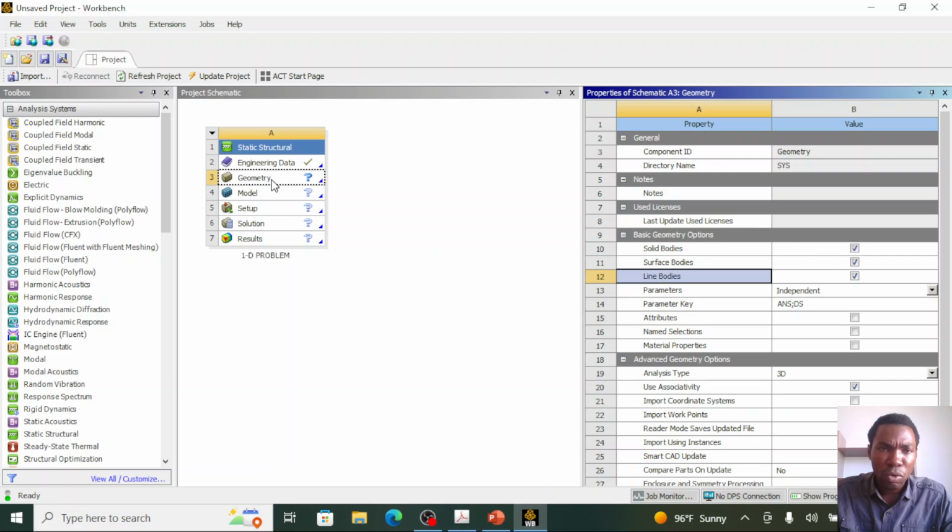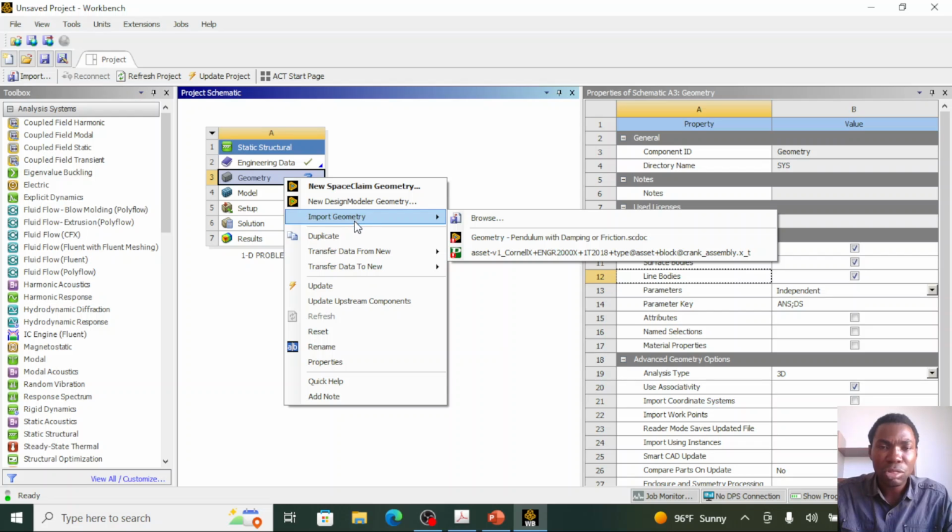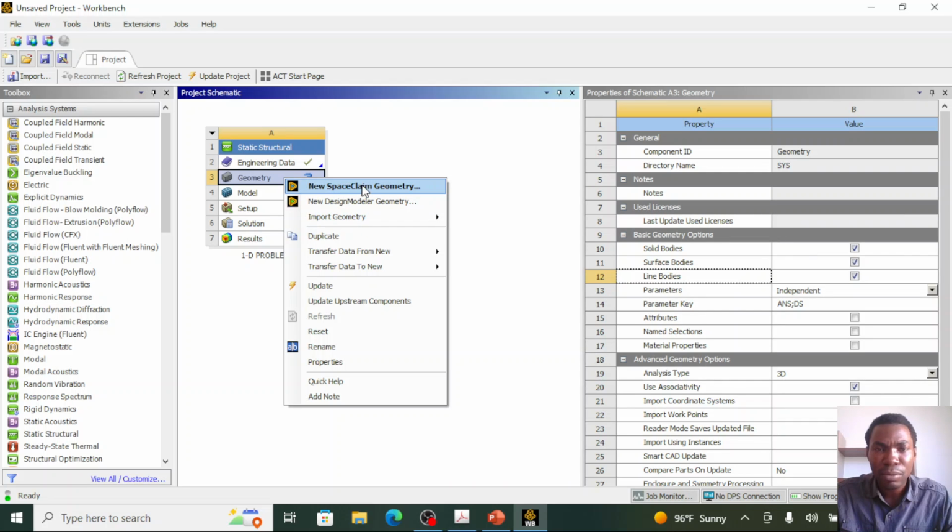Now go back to the geometry workflow, and either you double click on it or you right click. I right click. Once I right click, this is shown. I can draw my geometry. I want to define my geometry data. I can define this geometry data either in the SpaceClaim drawing environment or the DesignModeler drawing environment. But in this tutorial, I am using the SpaceClaim geometry, the 3D drawing environment. So I'll click on new SpaceClaim geometry.